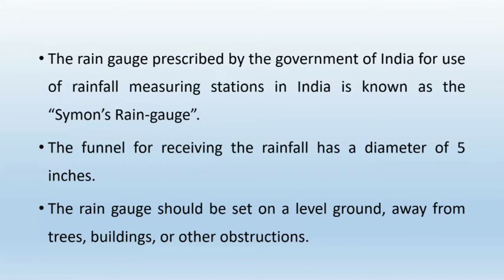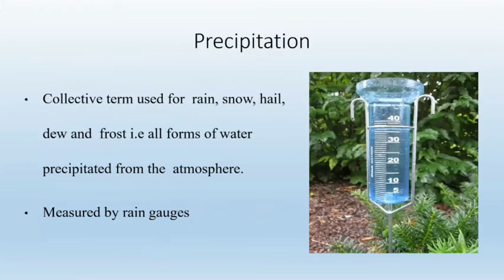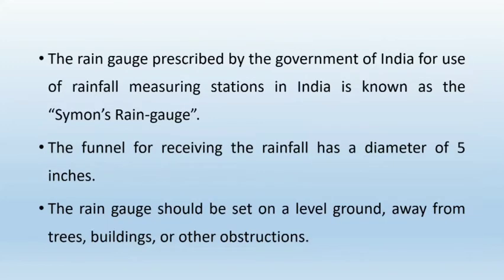It has one funnel for receiving the rainfall, and that funnel has a diameter of 5 inches. You can see in the image, at the top it has a funnel for receiving the rainfall water, and that funnel has a diameter of 5 inches. The rain gauge should be set on level ground, away from trees, buildings and any other obstructions.